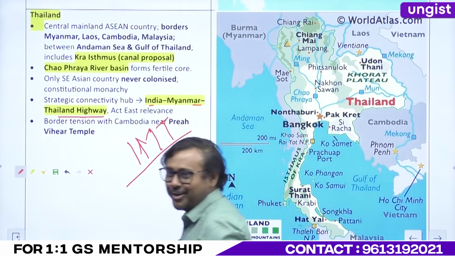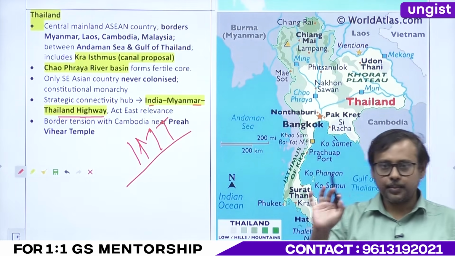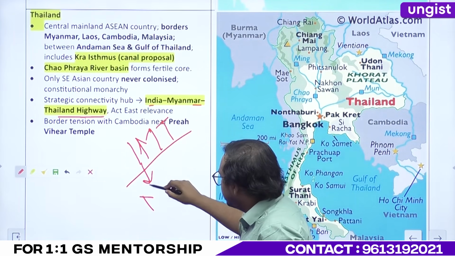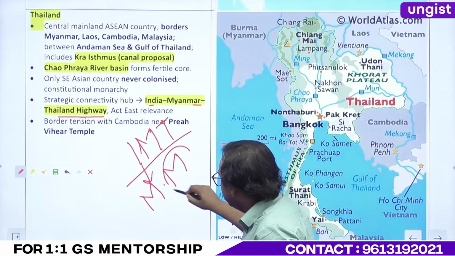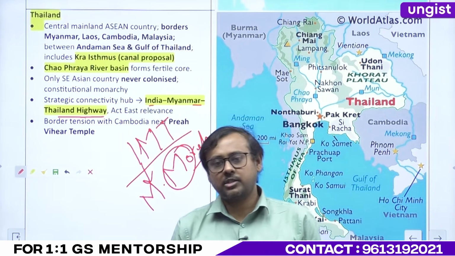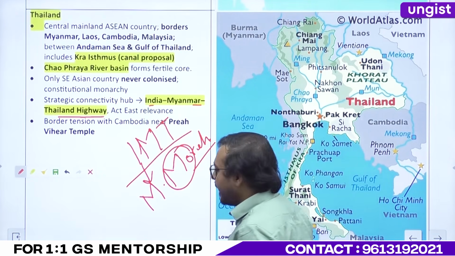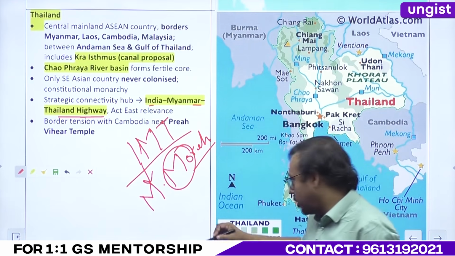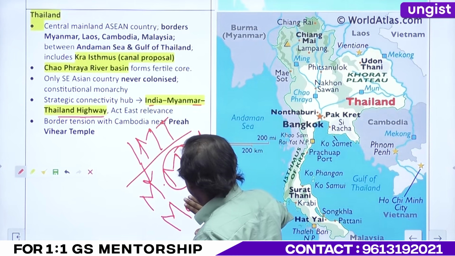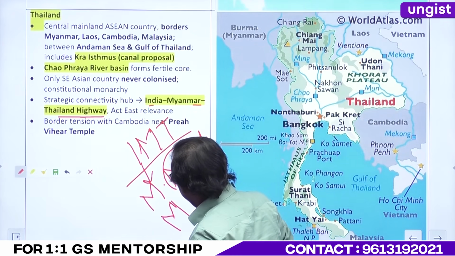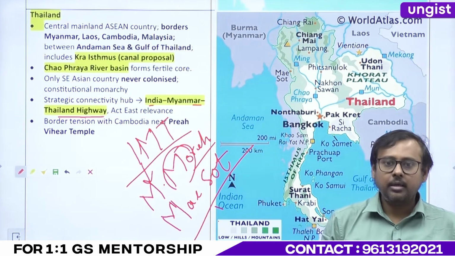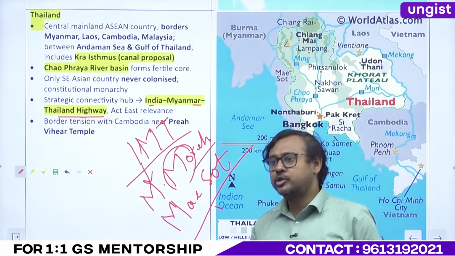Okay, IMT: your India, Myanmar and Thailand. It starts from Manipur's Moreh. Remember this. It starts from Manipur's Moreh, and it ends where? Mae Sot, exactly. Will you remember? Will you not forget? It starts from Manipur's Moreh.